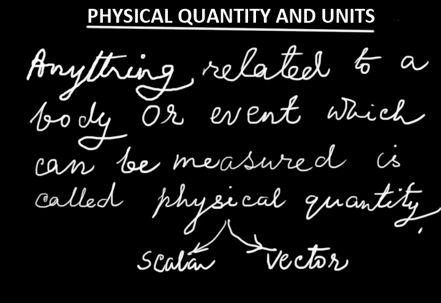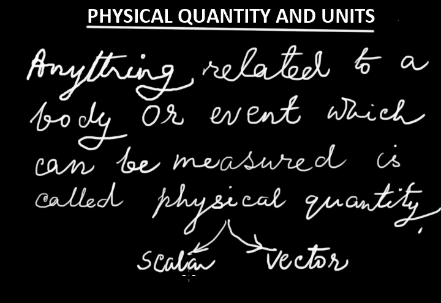So related to body or event, related to body, related to a room, related to a book, related to a human body, it is length, and related to event, time duration. What was the duration for Kurukshetra battle? It was 18 days. So 18 days is time. So length, breadth, time, mass, speed, velocity, etc. are called physical quantities.